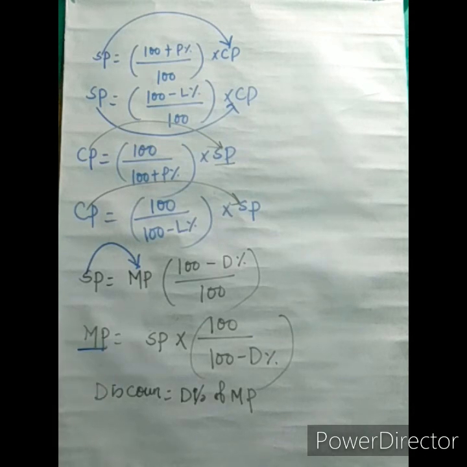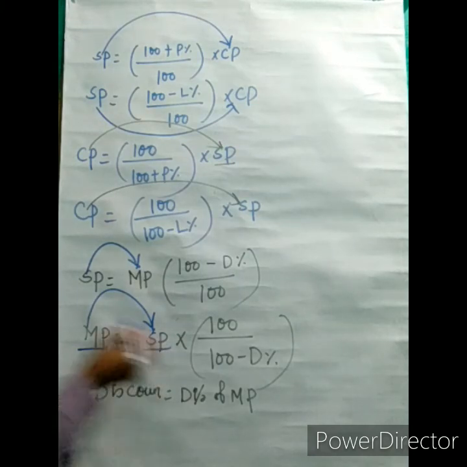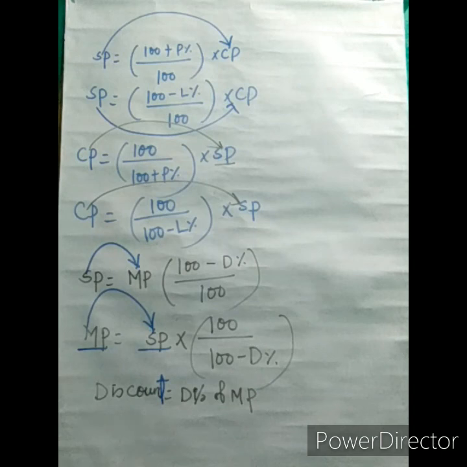And if we have to find the mark price, the mark price will depend upon SP. So first of all we need to get SP. And last, the discount: discount will depend upon SP. So in case of discount, SP will depend upon mark price and discount will also depend upon mark price. So in this order, first of all you will try to find all these things.